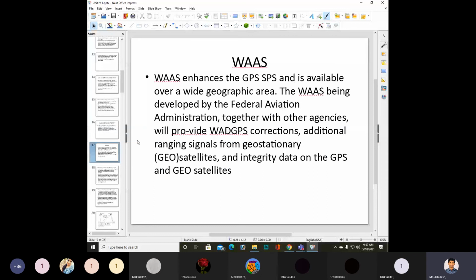Then coming to WAAS, the Wide Area Augmentation System. This WAAS enhances the GPS SPS, the Standard Positioning Service, and it is available over a wide geographic area.